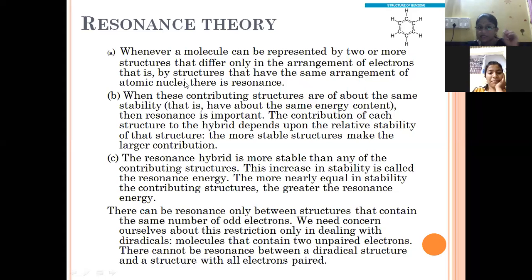We are not changing the nuclei or the molecular formula of the structure, but simply changing the arrangement of electrons in the case of resonance.